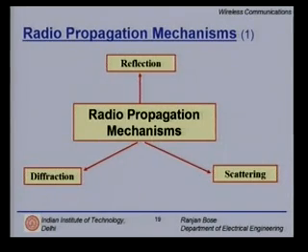Now, all these parameters will change depending on which frequency you are working with. So, the radio propagation mechanism is different for different frequency bands. They have their associated problems. So, when you try to look at propagation issues for various bands of frequencies, you have to see whether your problem is arising due to multiple reflections, or diffraction, or scattering, or a combination of all three. So, what are these?